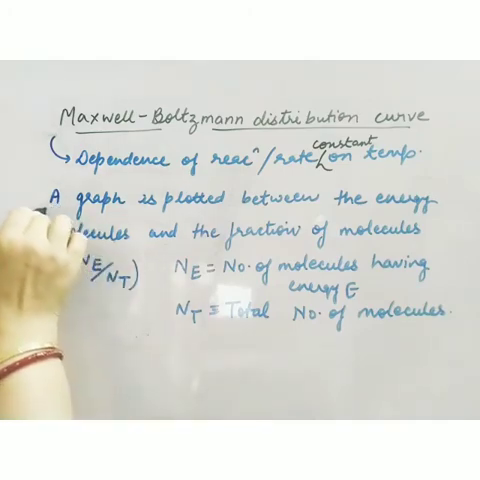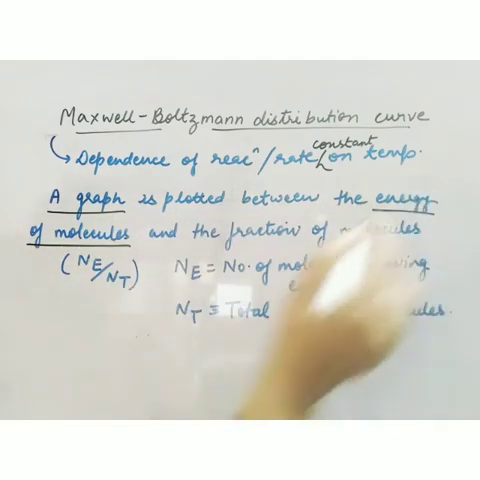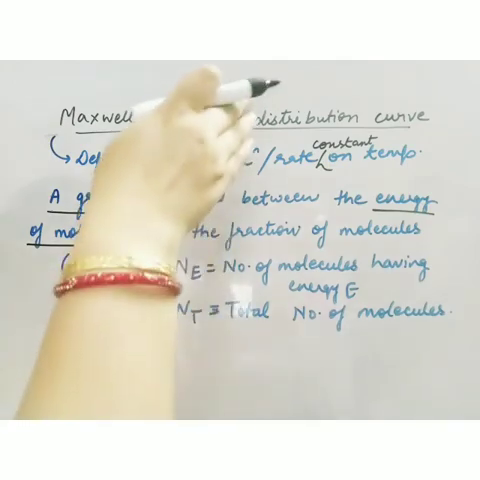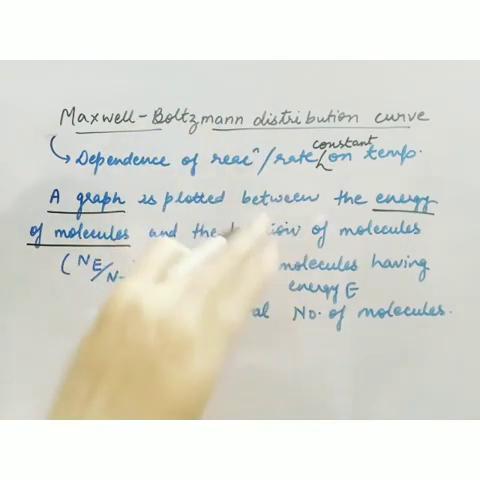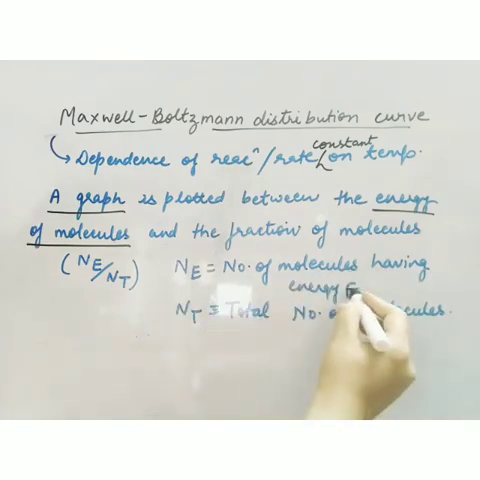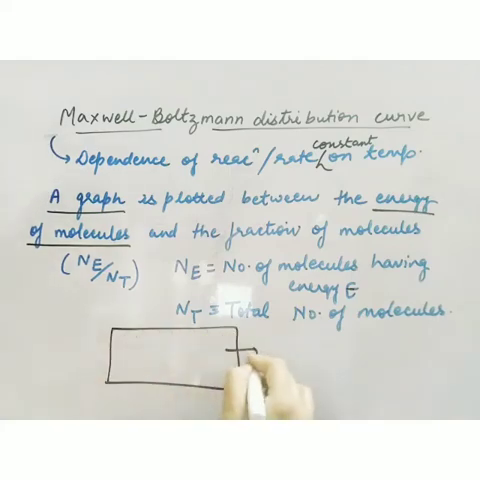In this, a graph is plotted between the energy of the molecules, that is kinetic energy, and the fraction of molecules. So on one axis we write kinetic energy and on the other axis we write fraction of molecules. The fraction of molecules is represented by Ne upon Nt. What is Ne? The number of molecules having energy E, and Nt is the total number of molecules. Suppose in a container there are 1000 molecules